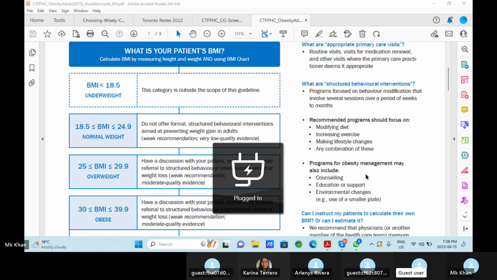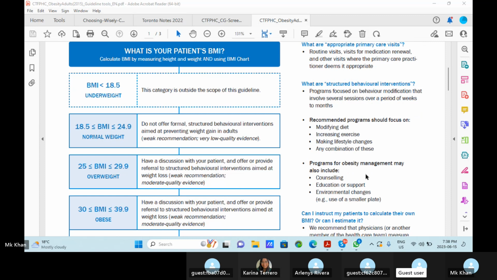What is your patient's BMI? Calculate BMI by measuring height and weight and using a BMI chart. A BMI less than 18.5 means underweight. This category is outside the scope of this guideline. I mean, it's too low.